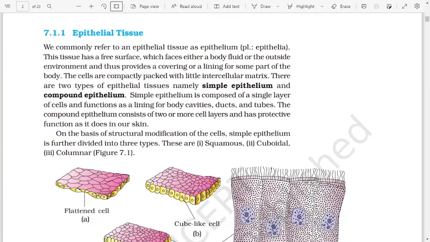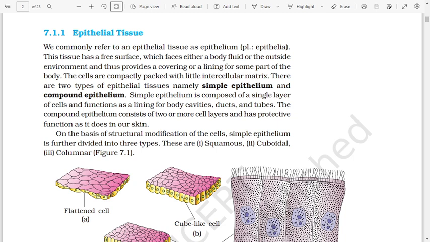Epithelial tissue. We commonly refer to an epithelial tissue as epithelium, plural epithelia. This tissue has a free surface which faces either a body fluid or the outside environment and thus provides a covering or a lining for some part of the body. The cells are compactly packed with little intercellular matrix. There are two types of epithelial tissue, namely simple epithelium and compound epithelium.